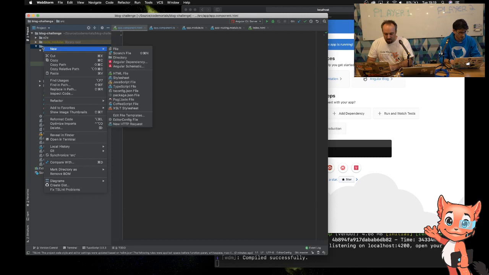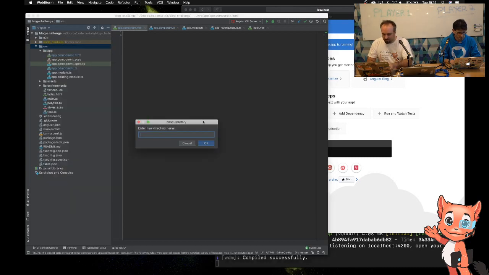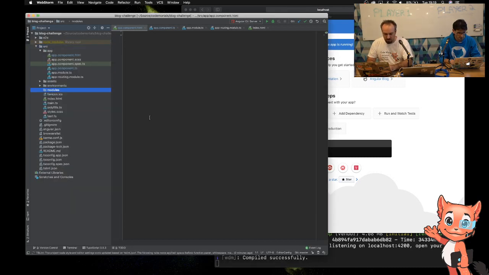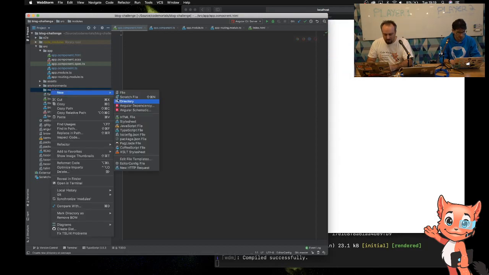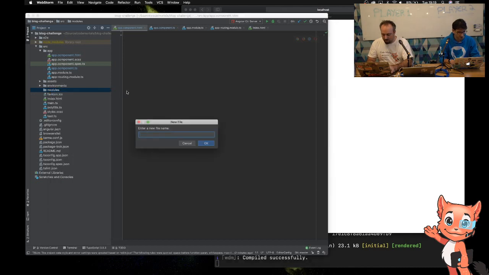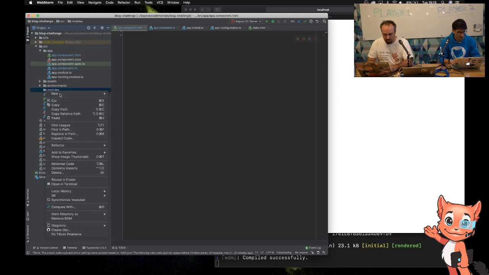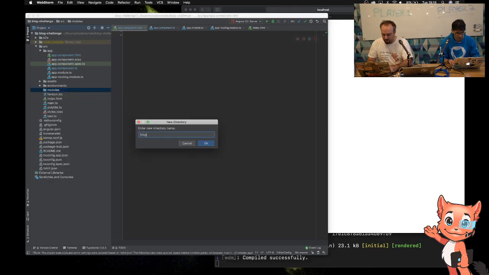So first of all, I add another directory, and I'll just call this modules, and let's drop that into the source folder. Oh, it is in the source folder. Okay, cool. And let's have a new file. So as Eddie was about to say, I need a directory. Let's put one called blogs in. Blog.